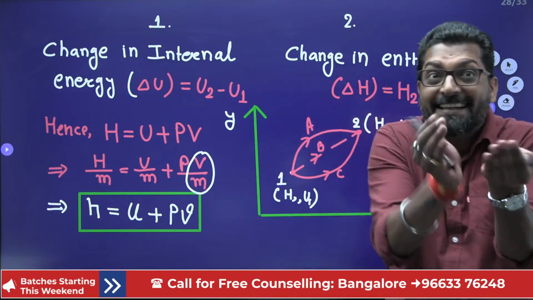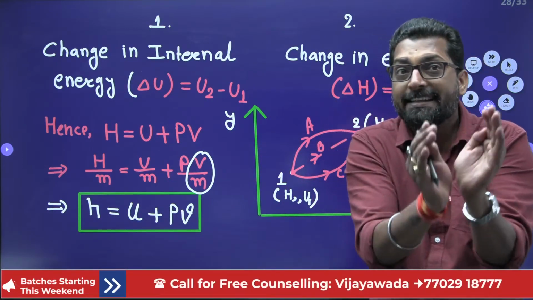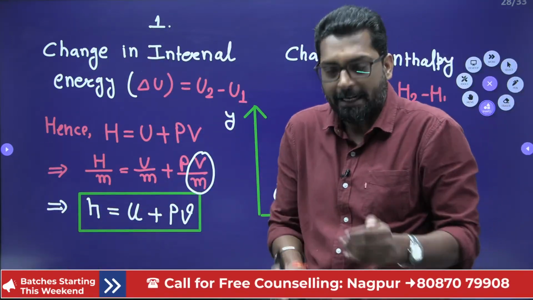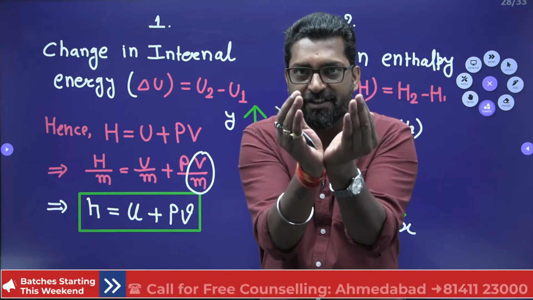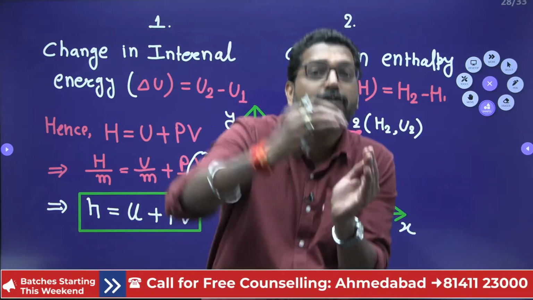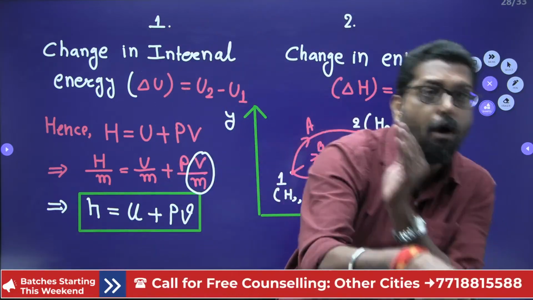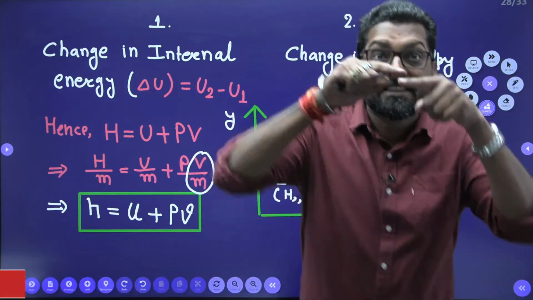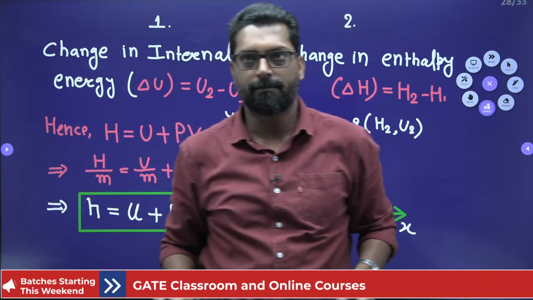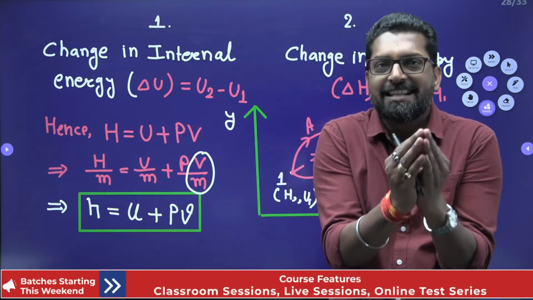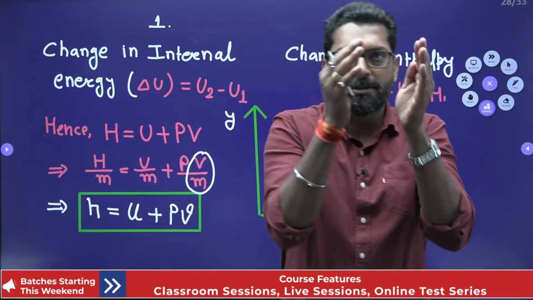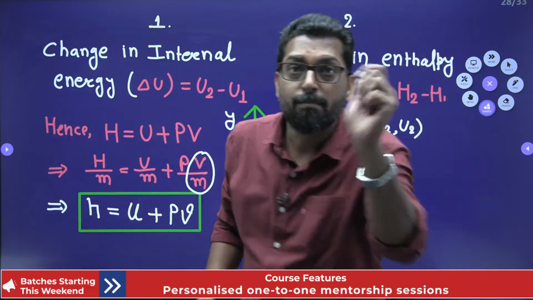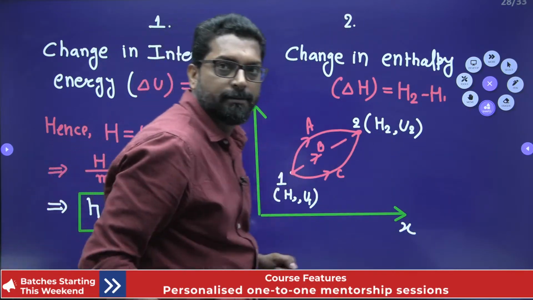That means heat transfer is a path function. It is exactly equal to the point function when there is a constant pressure. That means if there is a system, and the system executes at a constant pressure in a quasi-static manner for a simple compressible substance, during that process the change in enthalpy is exactly equal to the heat transfer. That means if you define the change in enthalpy as the heat transfer, it must be at constant pressure, otherwise you cannot define it.